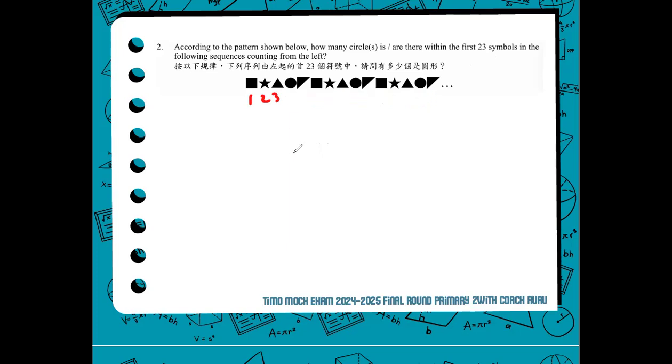So before we work on this and figure out how many circles, we study first the pattern. What really is going on in the pattern? So you have a square, a star, a triangle, circle, and another triangle. And the pattern repeats every 5 symbols.